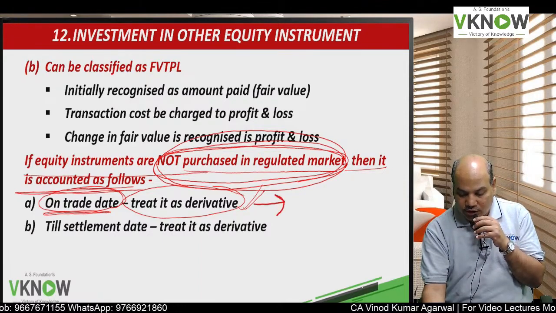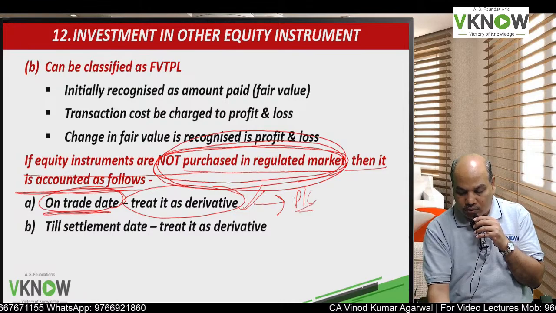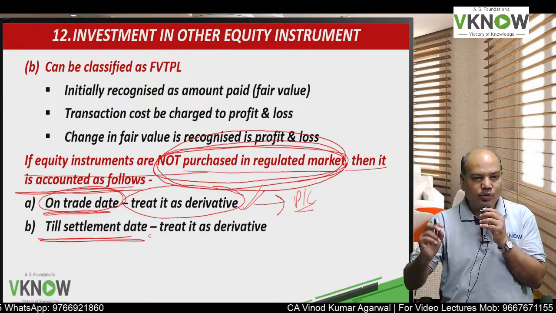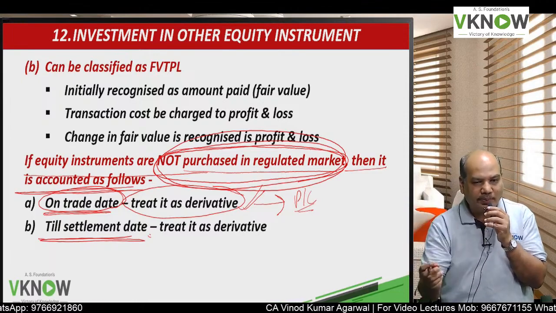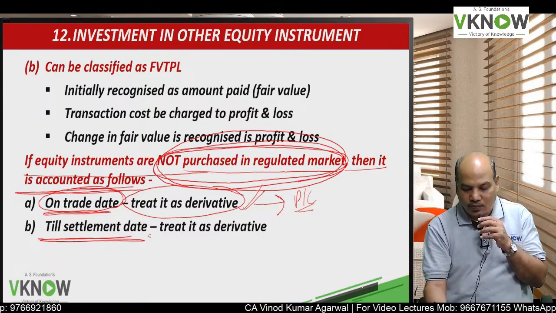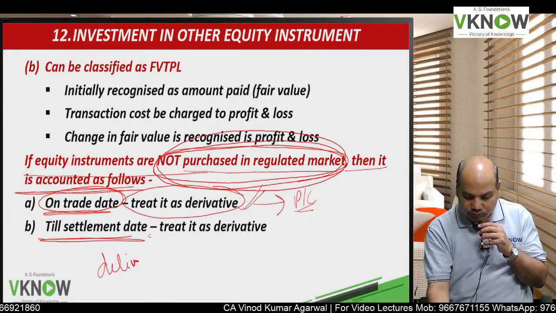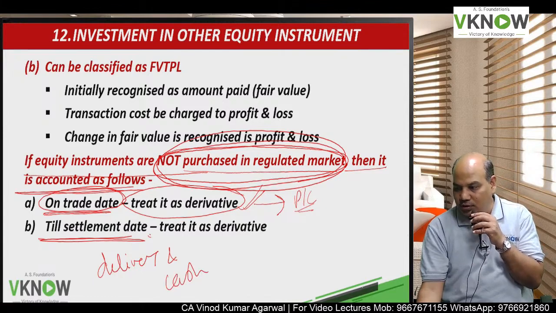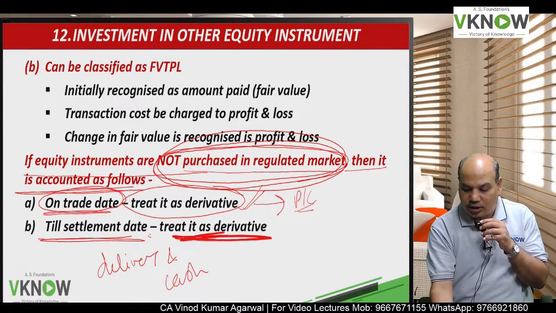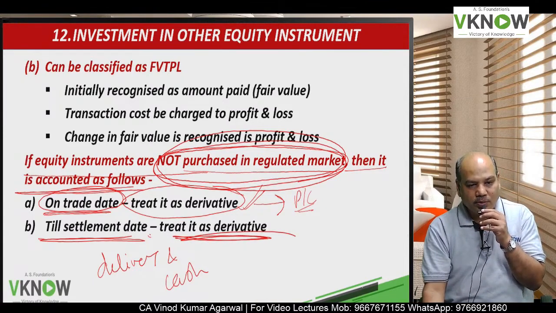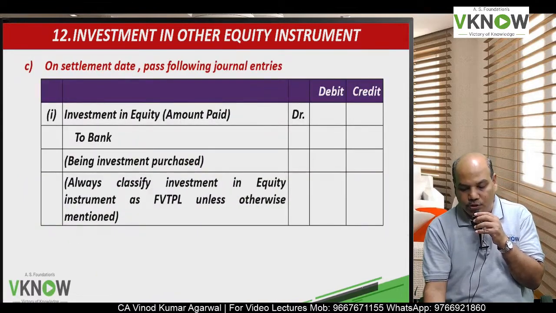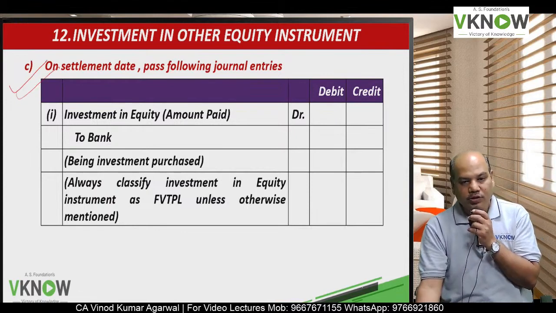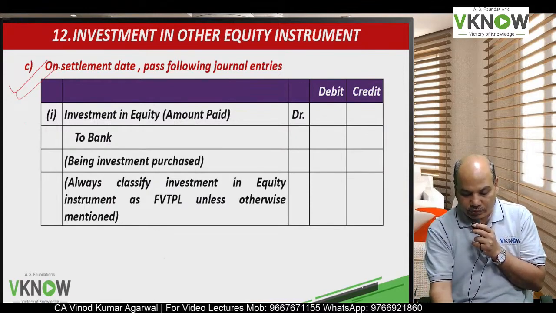That means any change in fair value will go to P&L account, till settlement date, that is the date when you actually take the delivery and make the payment. Delivery and cash are done on this date. Till that date it will be treated as derivative and any change in fair value is transferred to P&L account.